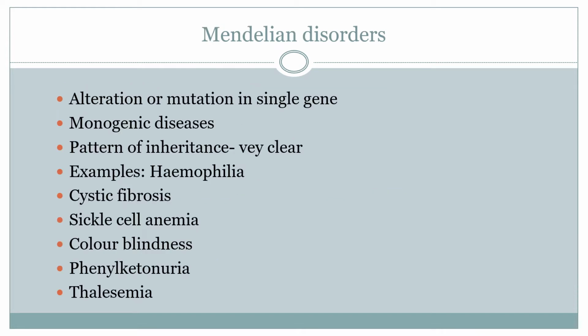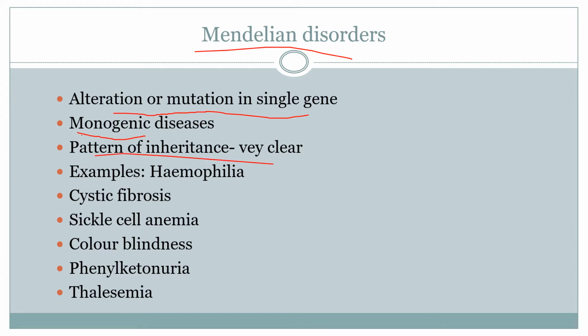The first one is Mendelian disorders. Mendelian disorders are mainly due to the alteration or mutations in a single gene, and they are also known as monogenic inheritance or monogenic diseases. Mono means single, genic means gene. And here the pattern of inheritance is very clear, and we can call it a straightforward pattern.